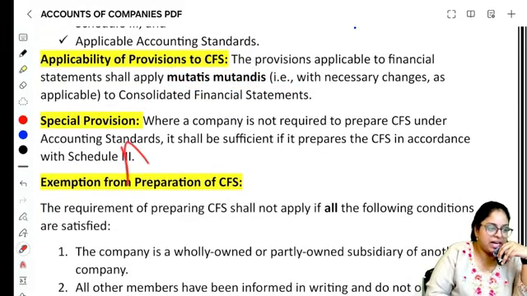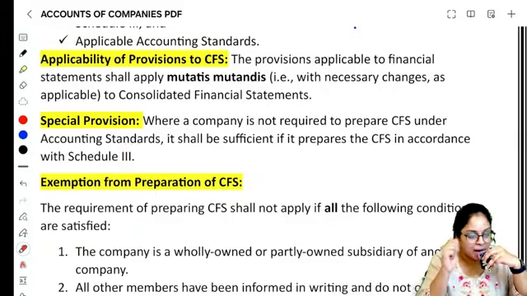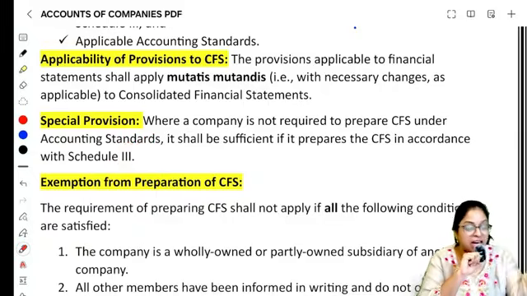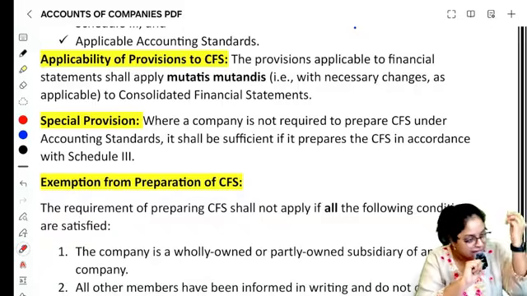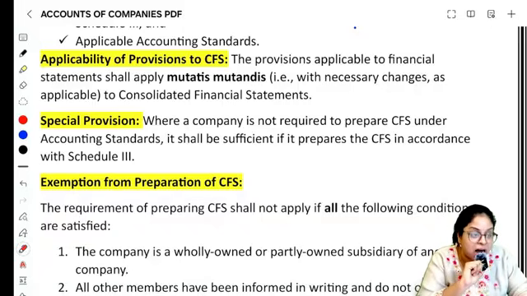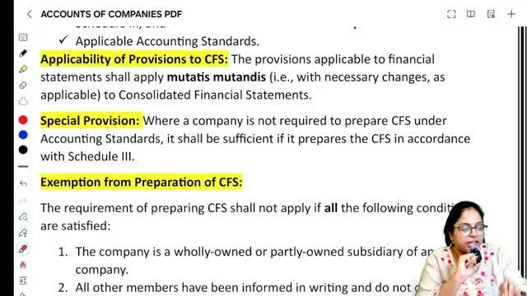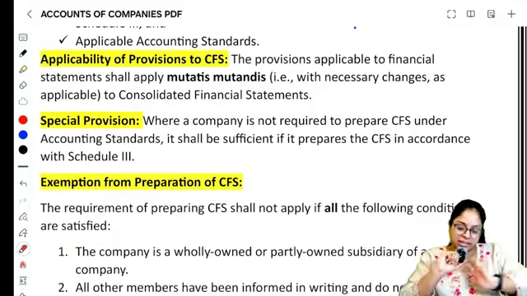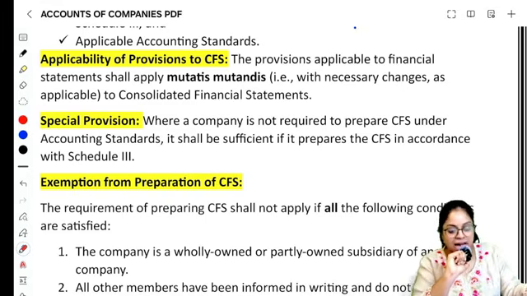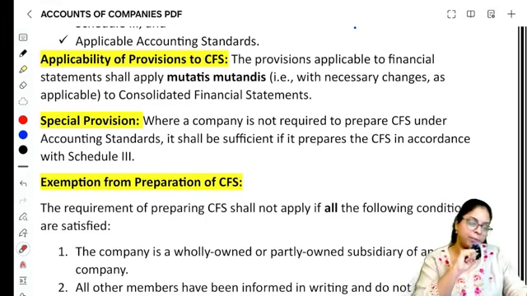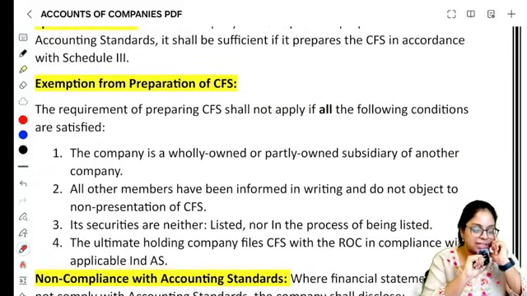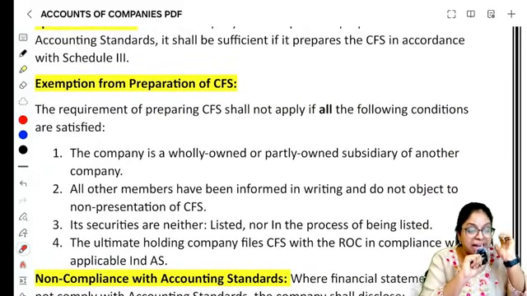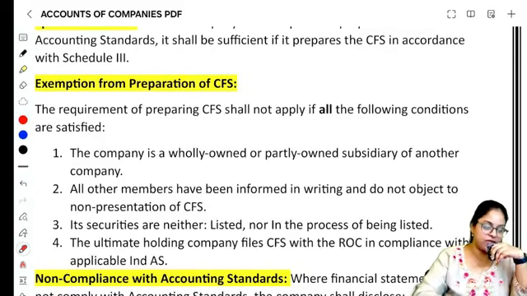But this is a very, very important point: where a company is not required to prepare a CFS under the accounting standard. As per the accounting standard rules, if you need not prepare, if there is no necessity to prepare consolidated financial statements, then it is enough to prepare the CFS using the requirements of Schedule 3. There is no need to comply with accounting standards, because as per accounting standards you need not prepare a CFS. Right? And moving on to this very important exemption, some companies are given exemption for preparing the consolidated financial statement.